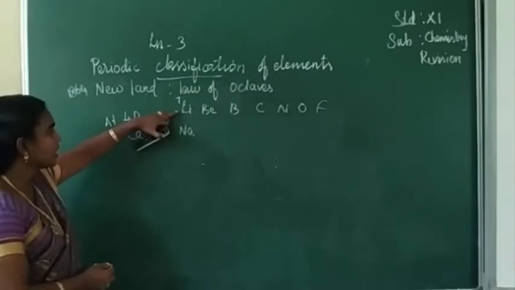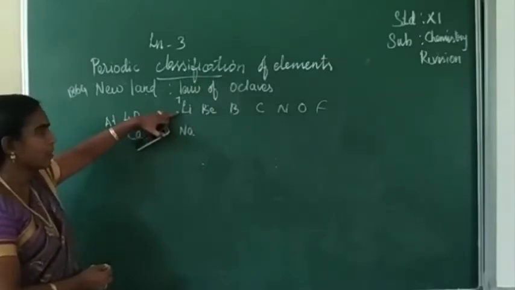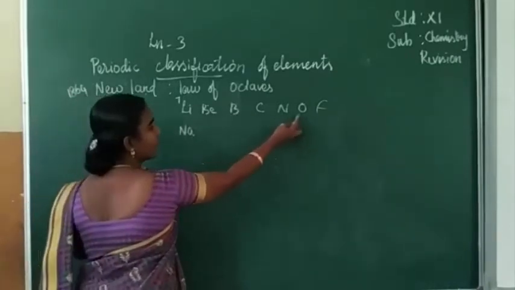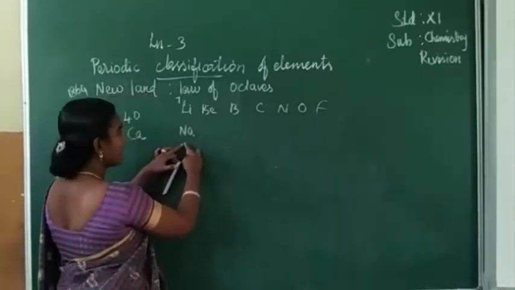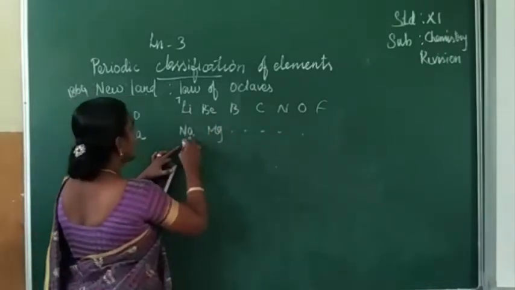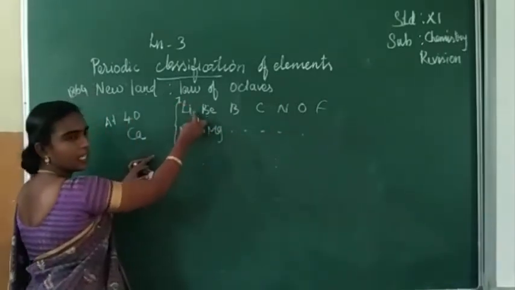That means the first element and the eighth element: 1, 2, 3, 4, 5, 6, 7, 8. The eighth one is here, sodium, magnesium, like this it will continue.